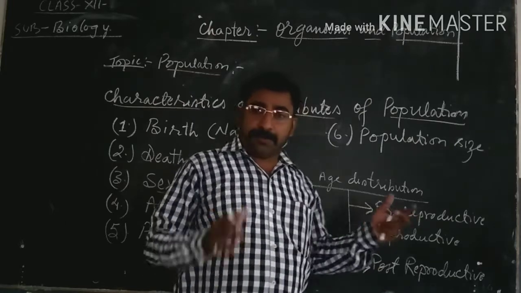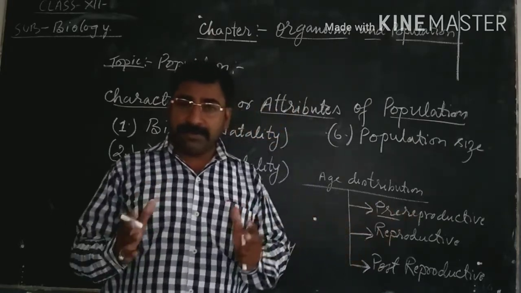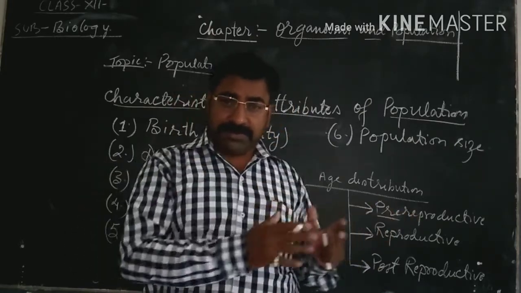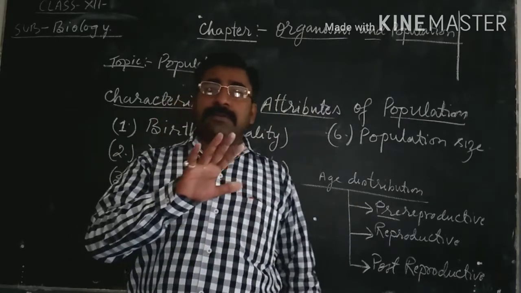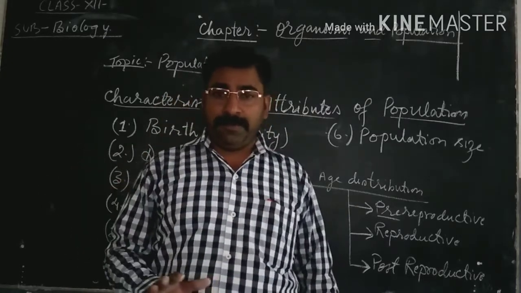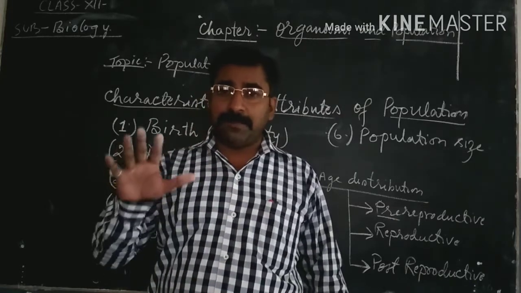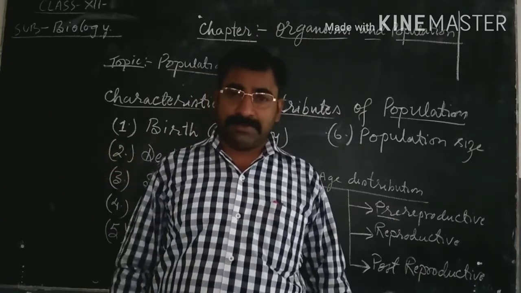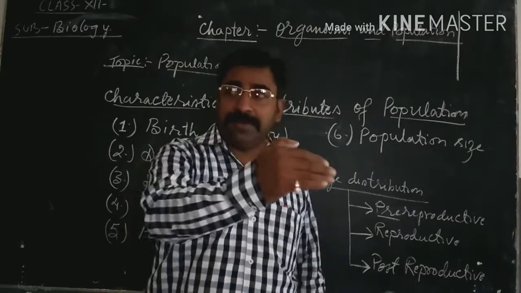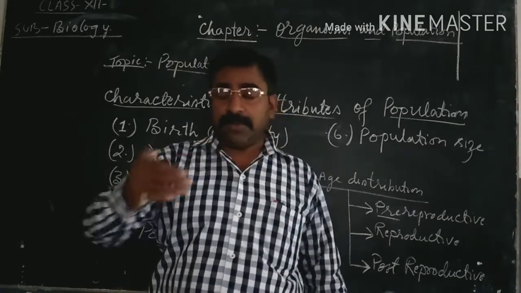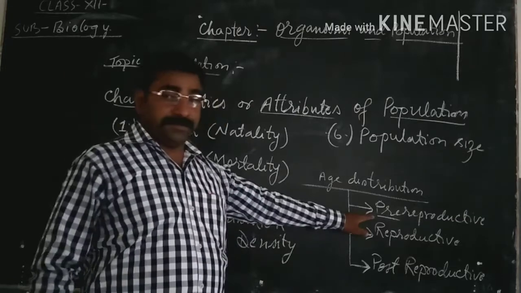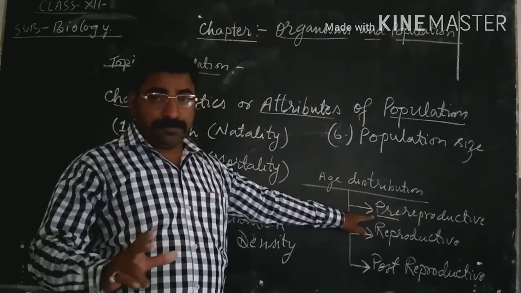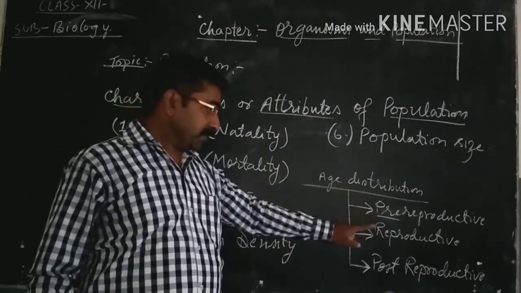Now, the pre-reproductive group are the individuals of a particular species of a population which are not sexually mature, or not capable of producing young ones. Means they are in the growth phase, in the growing stage. So they are called the pre-reproductive age group.